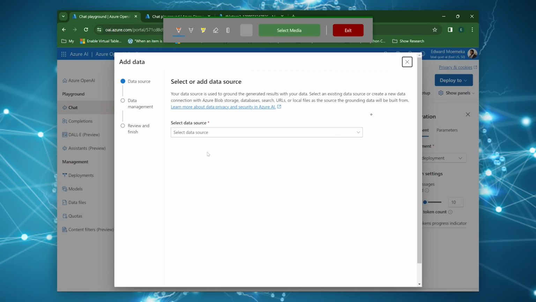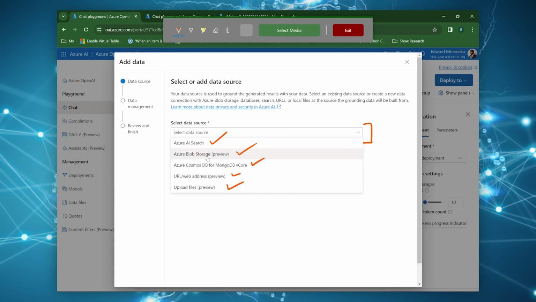Now in here, you're going to pick from one of the many data sources that are available. So you'll see here that you have Azure AI Search, you have Blob Storage Preview, you have Cosmos DB, you have a web URL, and you have the ability to upload the files directly. Many of these ultimately will still boil down to you having to have Azure Search enabled and an index on it for it to work.